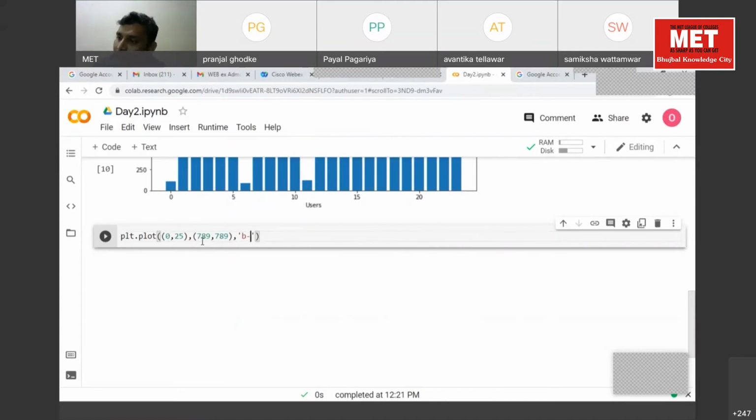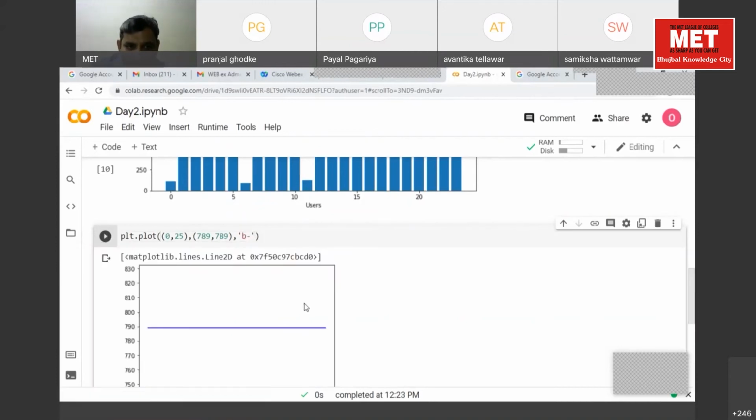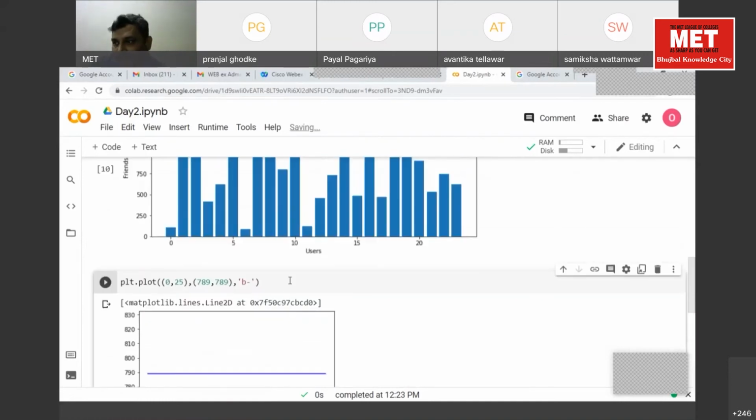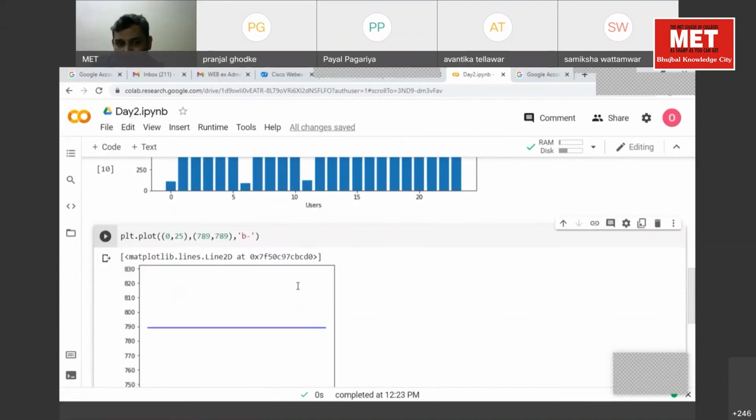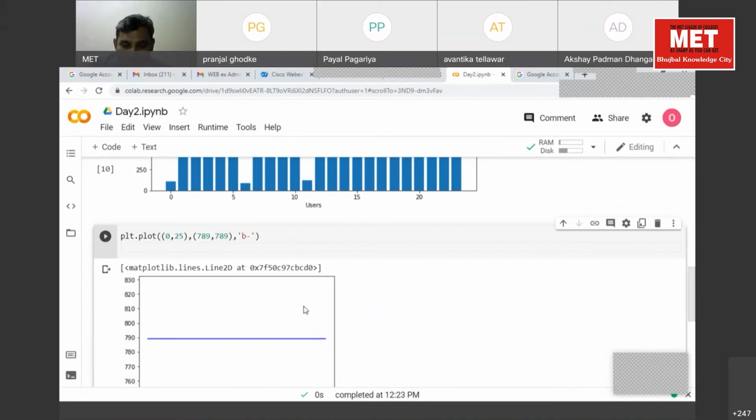Let's run this, and now it will be very clear for you. Is it showing the plot? Is it showing the line? Yes or no? Yes. Now I'm just adding plt.show here.